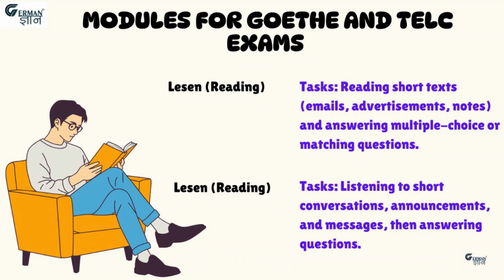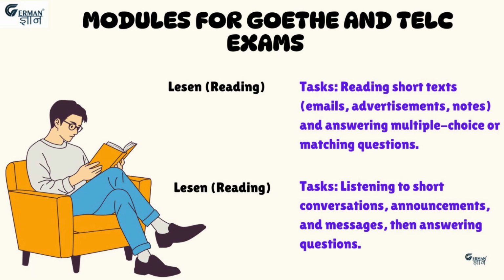If you are appearing for the Goethe A2 level exam, then there is some information which you should be aware of. So the first one is that the exam is divided into 4 modules, that is Lesen, Hören, Schreiben and Sprechen. First we will be talking about the Lesen module. So the duration for the Lesen module is 30 minutes, and in this exam you get tasks such as reading short texts, for example emails, advertisements, notes, and answering multiple choice or matching questions.